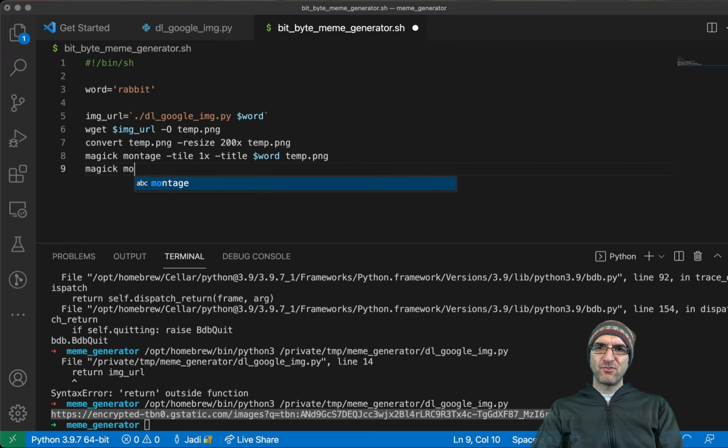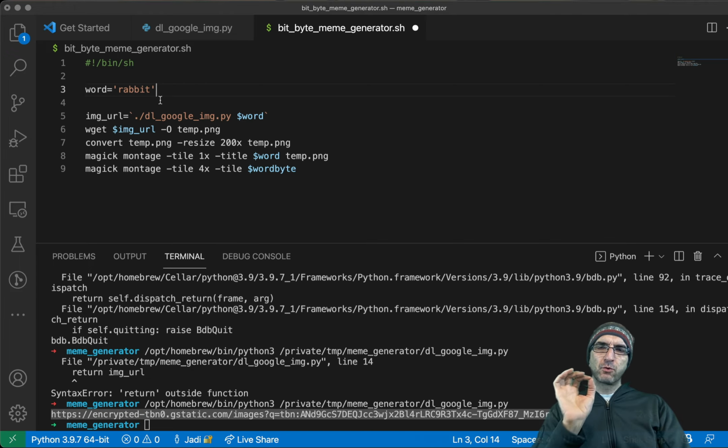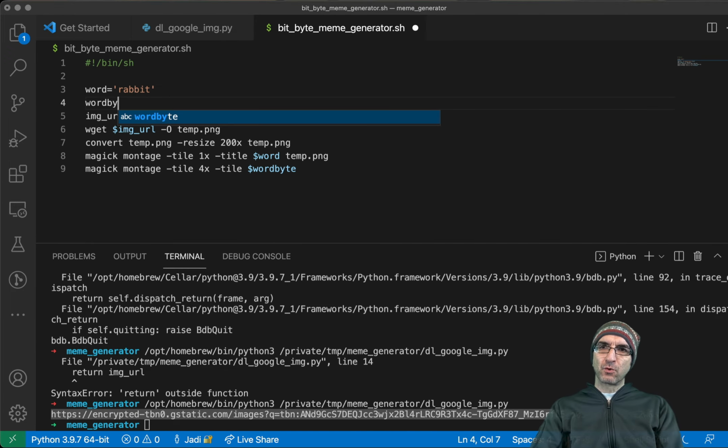Then I will say magick montage, I want the bottom. So I will go for 4x, 4 of them in each row. Title will be word byte. I need this word byte. I need to remove the bit and replace it with the byte. What I told you earlier, every programmer needs to know how to use regex. I can say word byte equals, run this subprogram.